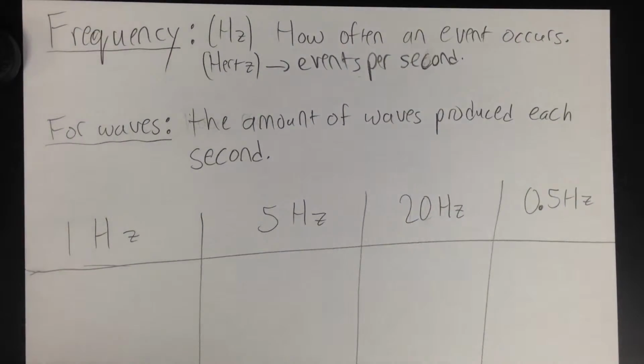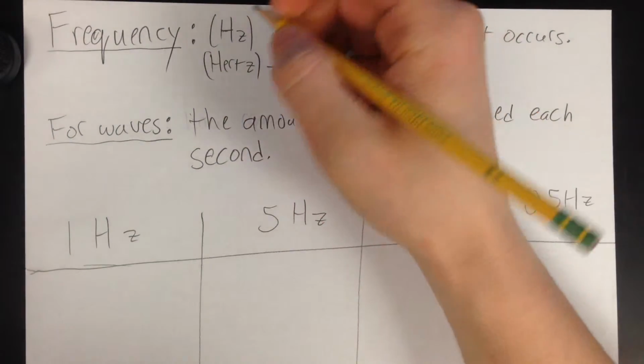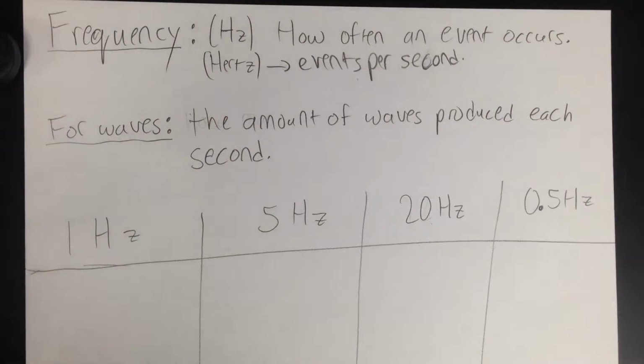Alright, so let's start with what frequency means. Frequency has a unit of hertz, alright? It's how often an event occurs. How frequently do I get up in the middle of the night to go to the bathroom? That's how often I do it. That's what frequency means. But hertz has a special meaning.